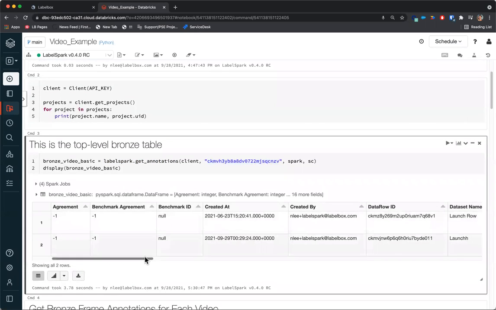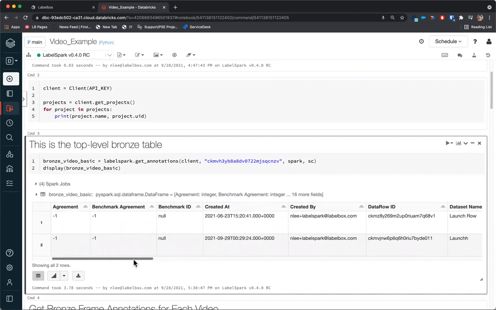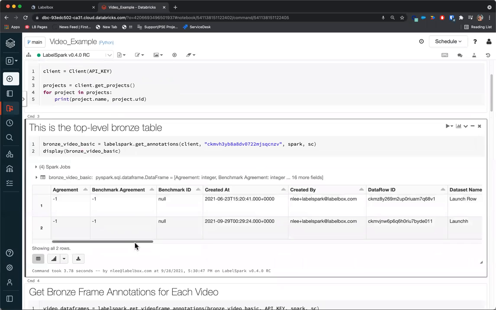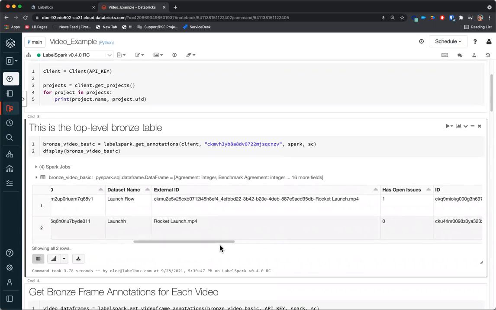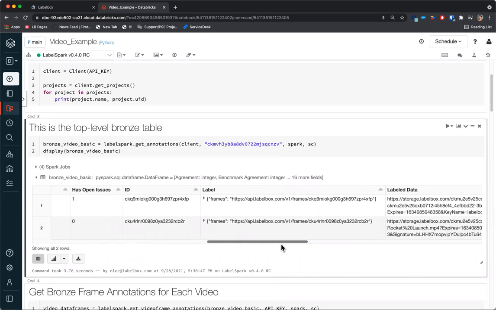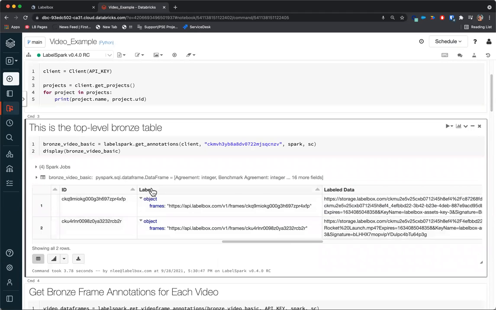The first thing that I will receive is an index of all of the videos in my project with some metadata about those videos, like who submitted the label for those videos, what is the name of the MP4 file that I annotated, and I get a link back to those videos, as well as this column here for the labels.